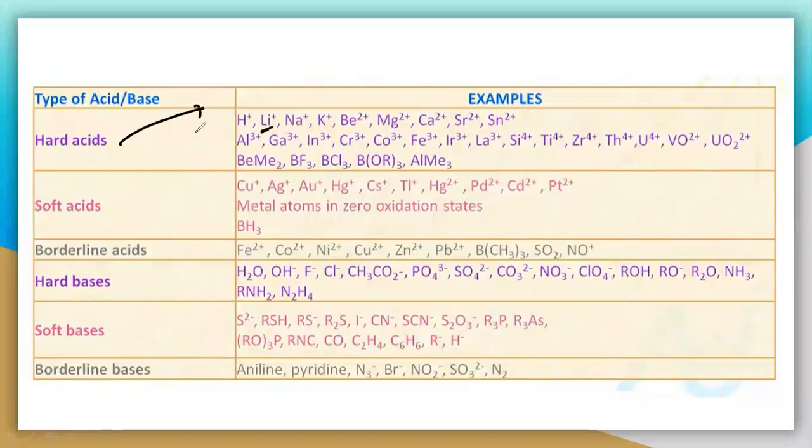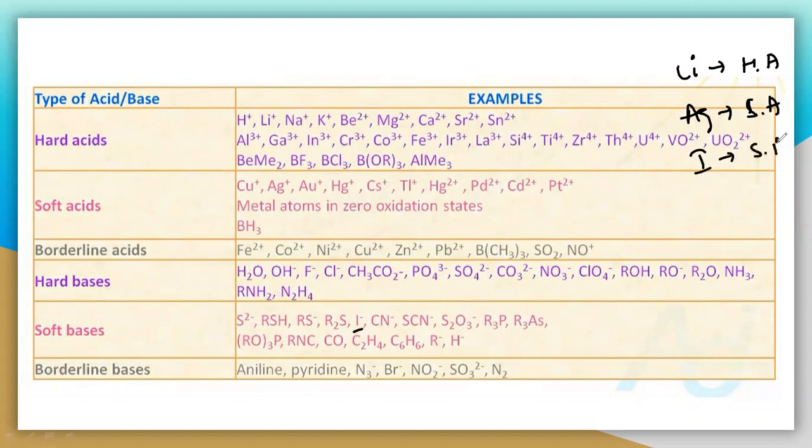Lithium plus is a hard acid. And you can take the Ag plus. This Ag plus is a soft acid. So Ag plus is a soft acid, and lithium plus is a hard acid. So you have to understand that lithium is hard acid, and Ag is soft acid. Now see here the iodine. Where is iodine? It is a soft base. Again this iodine is a soft base.